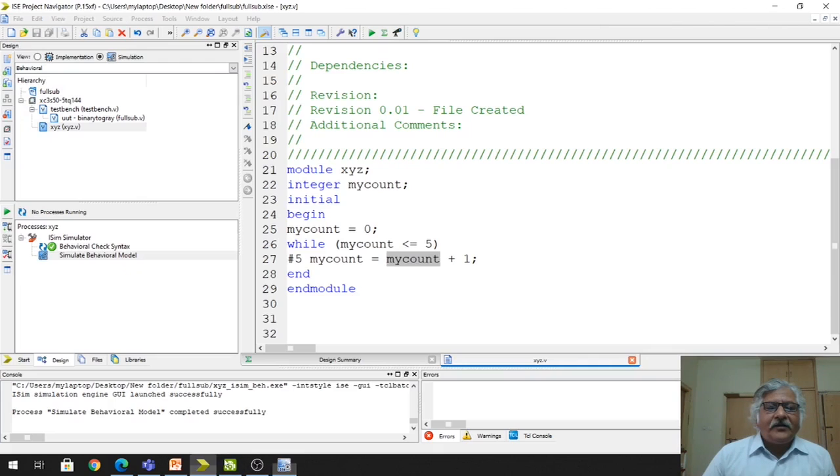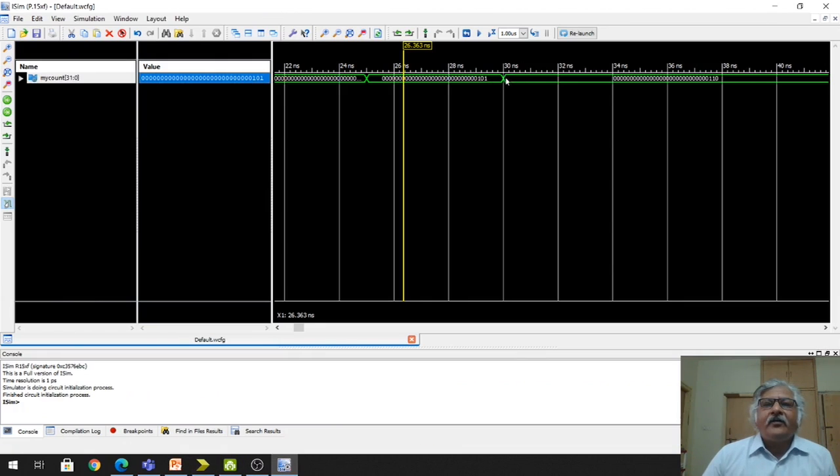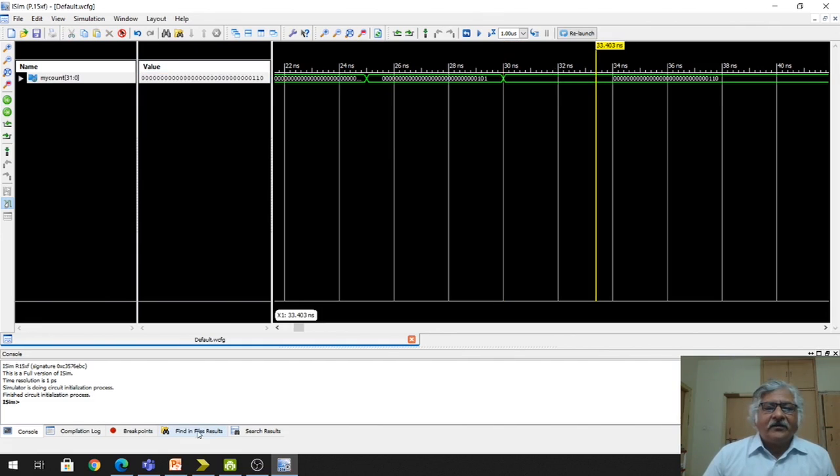So 5 is still less than or equal to 5. This condition is true. So again this statement will execute, and the my count value will become 6. So 6 will be assigned to my count after 5 unit time. So you see here now at 30 unit time the value of my count has become, last 3 digits, you see 110. 110 means it is 6. So it has become 6.